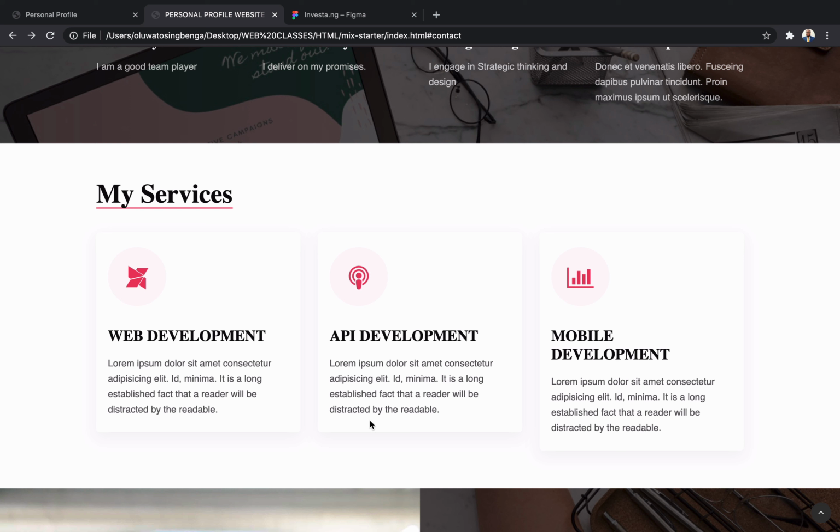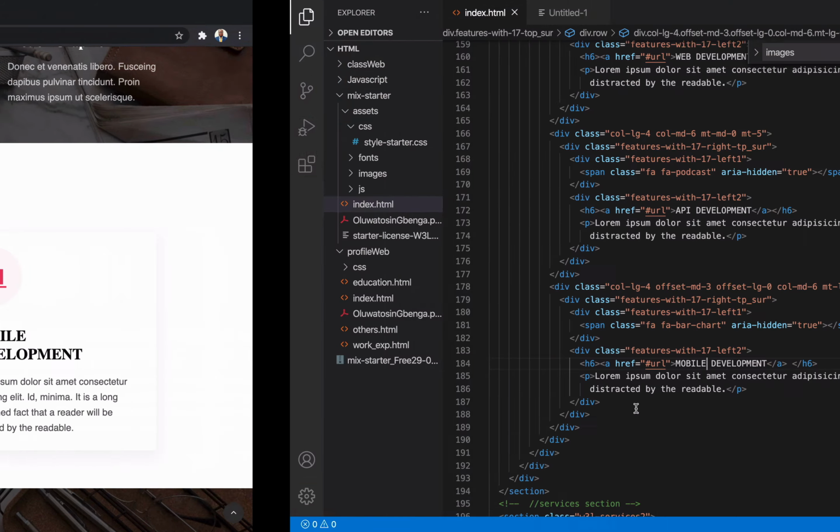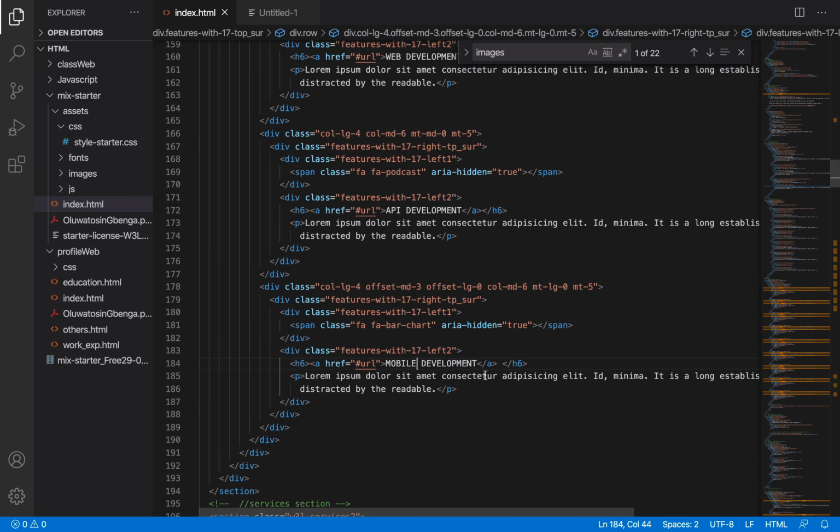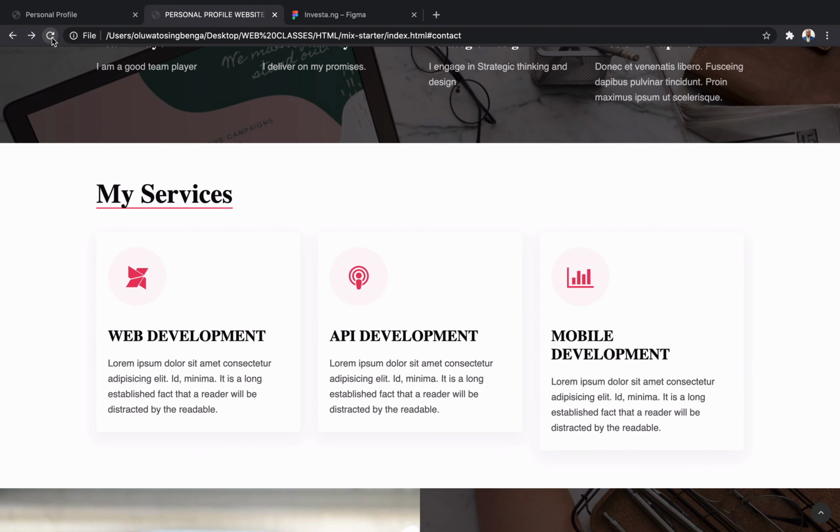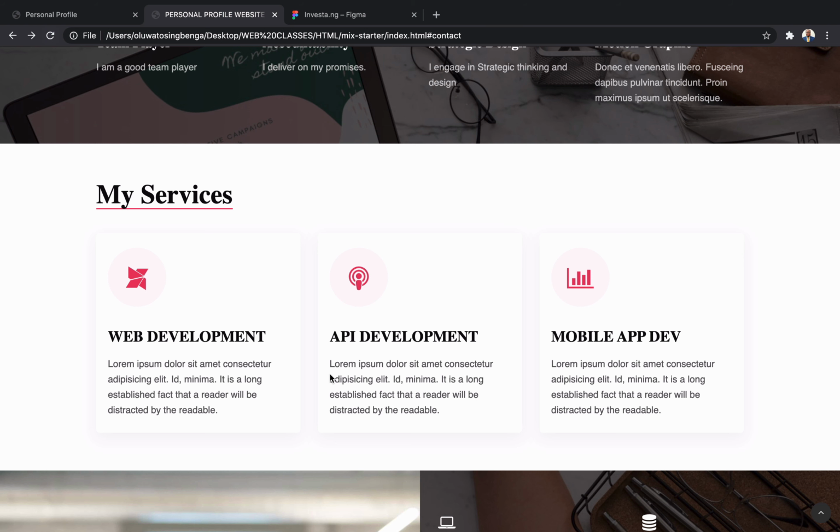Okay, but it is not good for design for this to push down. So another thing I could do is maybe mobile app. Okay, let me just put dev, as a short form for development. All right, so they are all the same.